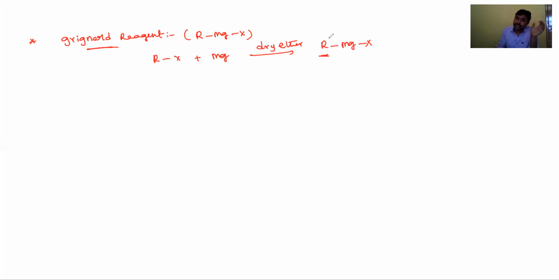What is the use of this Grignard reagent? In this Grignard reagent, the alkyl group carries a negative charge because it is attached to the metal. That's why the Grignard reagent is also called an OMC, organometallic compound. This alkyl group has a negative charge, so it acts as a base as well as a nucleophile.